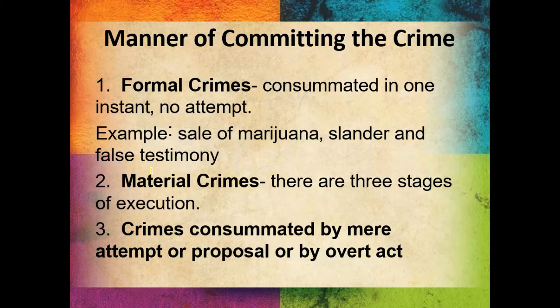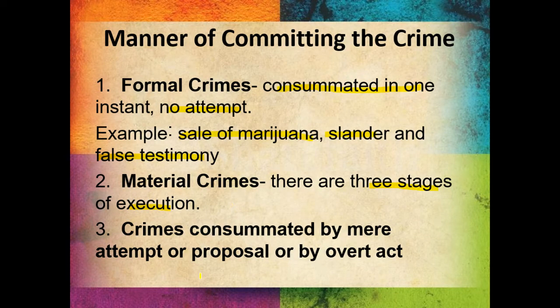Now, manner of committing the felony. We have formal crimes. Anong formal crimes? Consummated in one instant, no attempt. Ano mga walang attempt? Ano mga formal crimes? Sale of marijuana, walang attempted yan. Slander, walang attempted slander. False testimony, walang attempted false testimony. Formal crimes yan. Material crimes, ito yung may 3 stages of execution. We'll discuss now material crimes later. Ano yung 3 stages of execution?